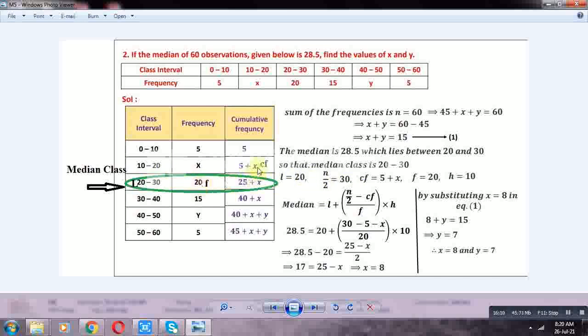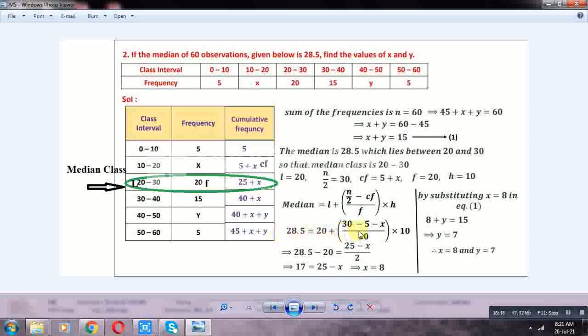The median of the given data is 28.5. h is equal to 30 minus 20, which is 10. Median is equal to L plus (n by 2 minus cf) by f into h. Median 28.5 equals the lower boundary 20 plus (n by 2, 30, minus cf, 5 plus x) divided by f, 20, into h, 10. Minus of 5 plus x is minus 5 minus x.